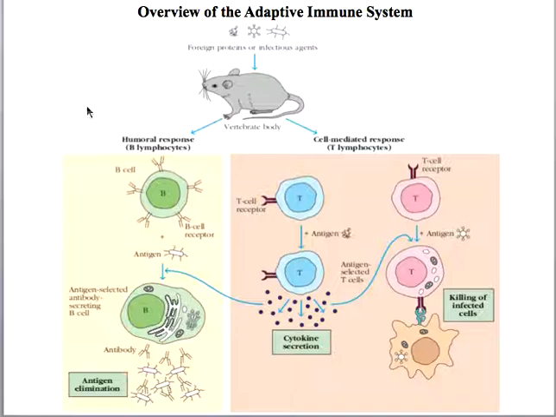The humoral immune response is mediated by B lymphocytes and the cell mediated immune response is mediated mostly by T lymphocytes. So what happens in the case of the humoral response? These B lymphocytes can take up the foreign pathogens and then become activated to secrete soluble antibodies. So generation of antibodies is very crucial in evoking a successful immune response.